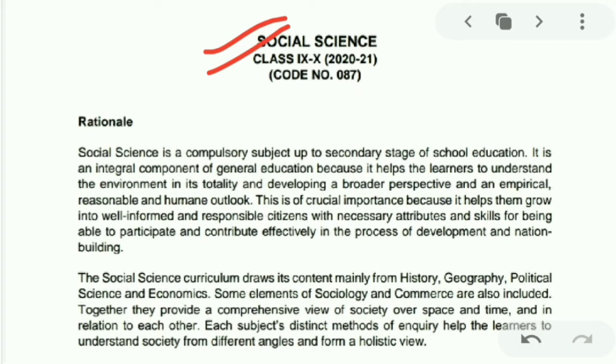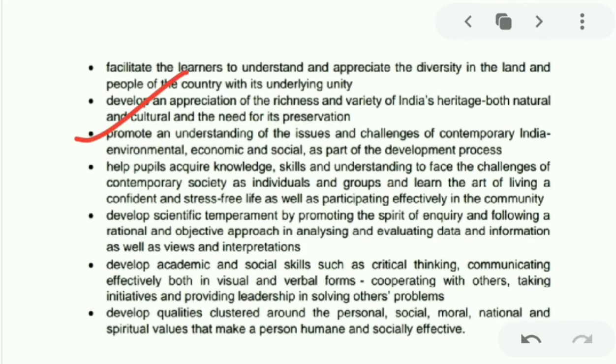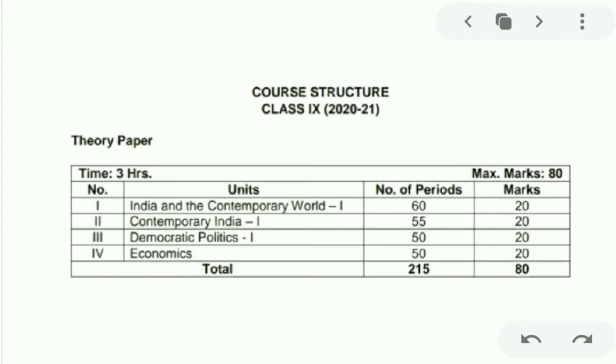The CBSE has mentioned in the beginning why social studies is a compulsory subject and what it offers us. Next, it has mentioned some of the objectives as well. Now we will go through the course structure for class 9th for the session 2020-21. The theory paper, as you know, is of 3 hours and the total weightage is 80 marks, as 20 marks are given to the internal assessment.